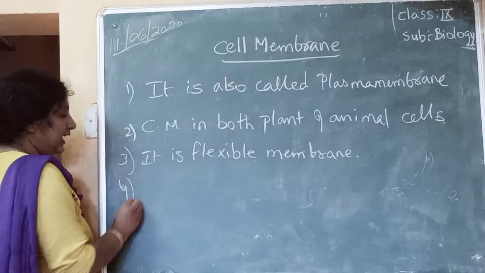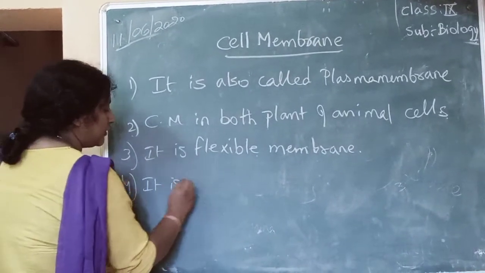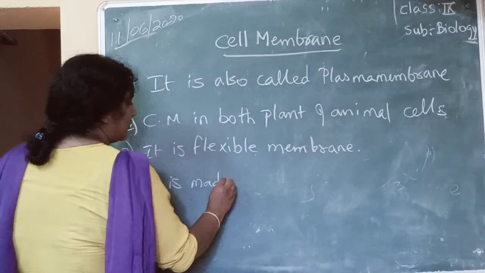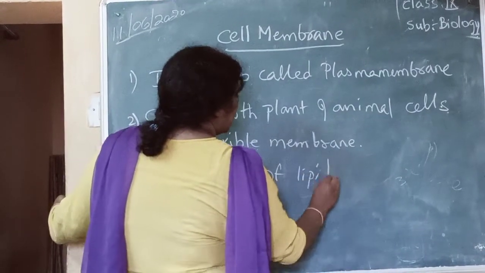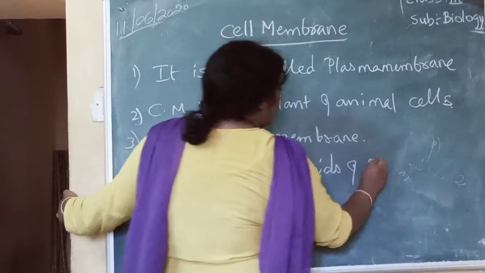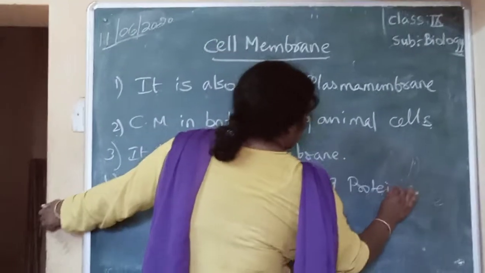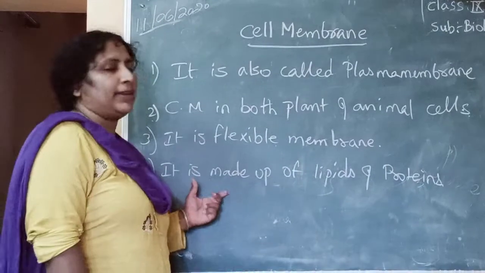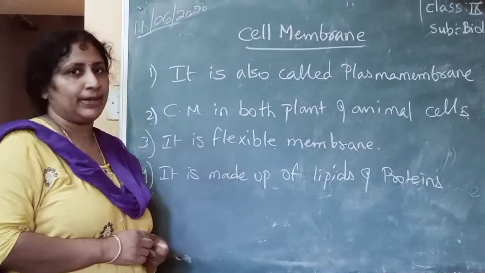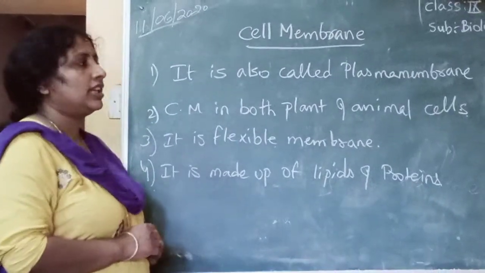Next, it is made up of lipids and proteins. So cell membrane is mainly made up of lipids and proteins.